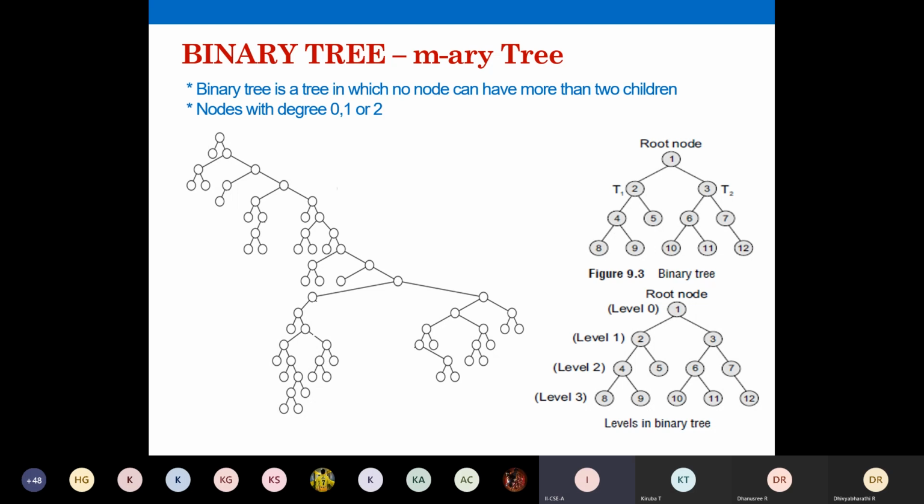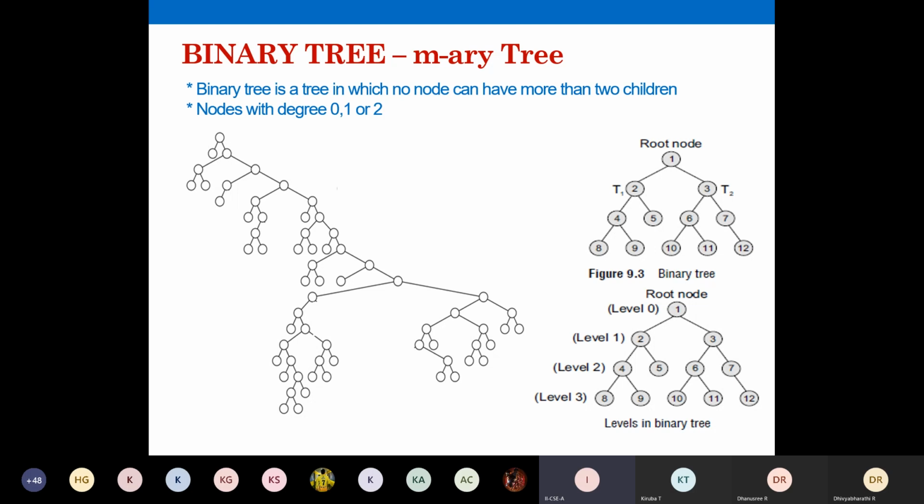A binary tree. I'll just give you the introduction of binary tree today, and problems of how to insert and how to remove, that we will see in our next week. So now today we'll just see only the basics. Problems I'm not going to discuss today. So draw the diagram in the right hand side. So 1, 2, 3, 4, 5. It is named, is it not? Draw that diagram.